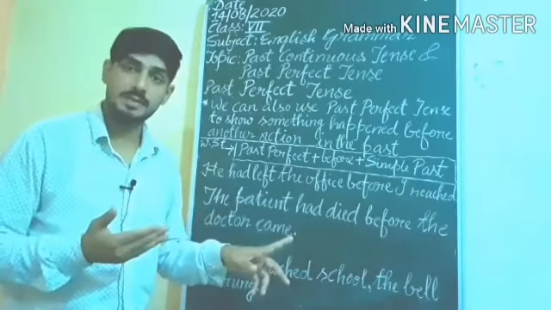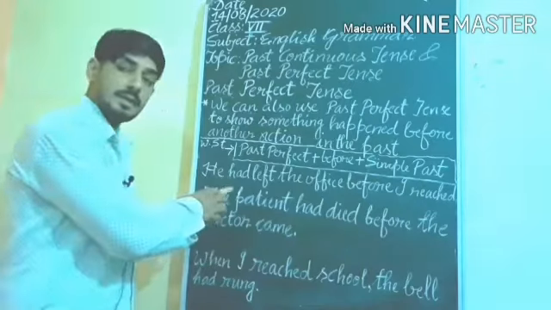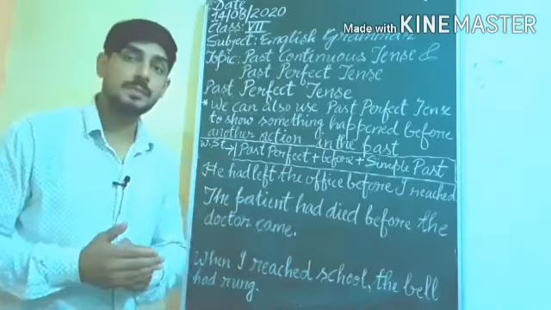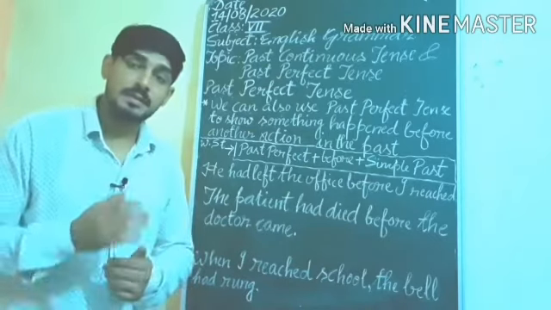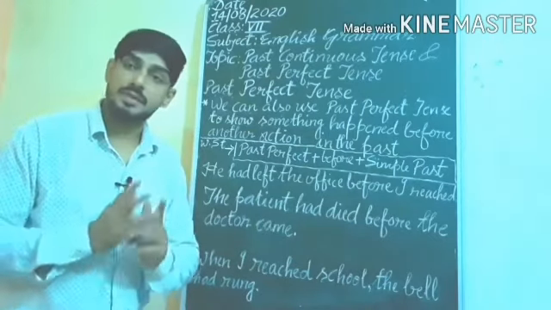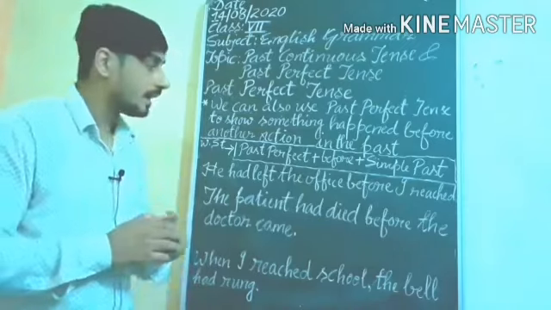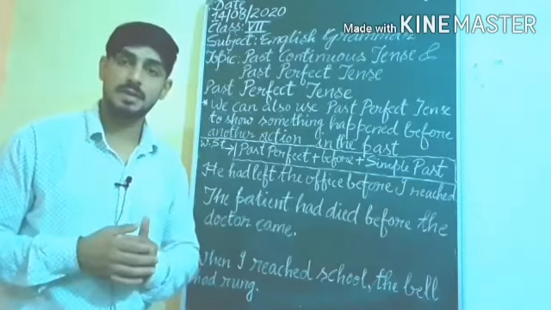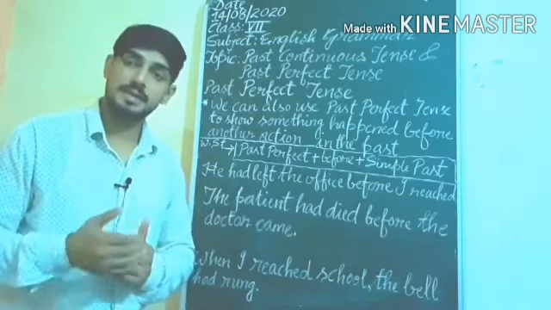So the action had happened first, and for that action we use what? Past perfect tense. Understand? And simple past afterward for the last action, which we can say is the later action.